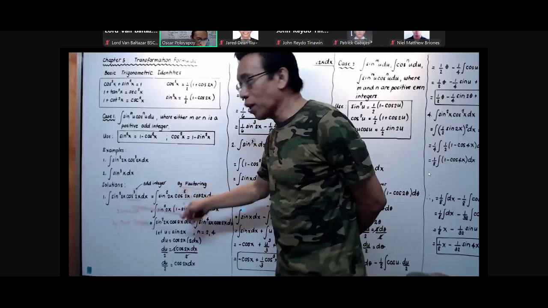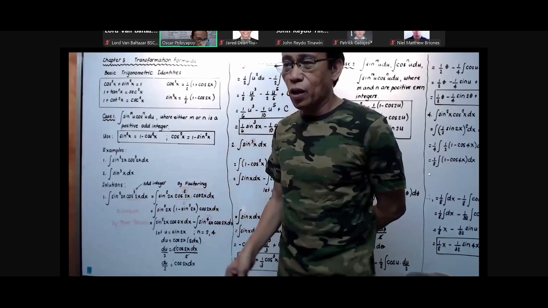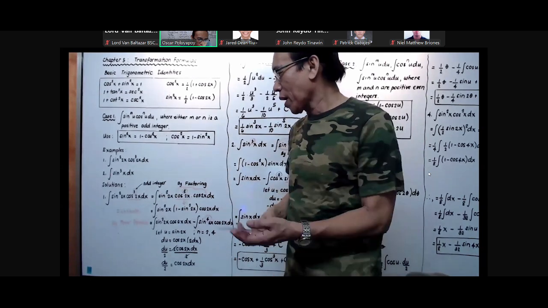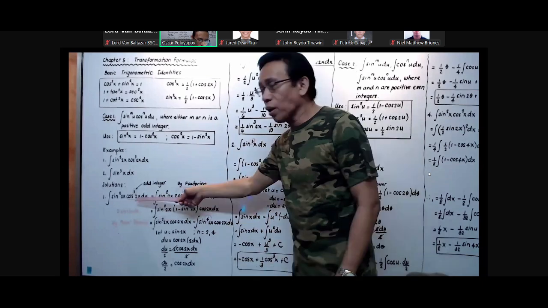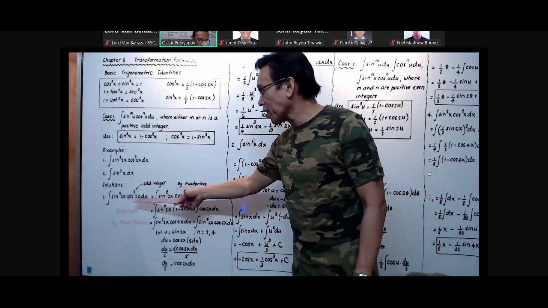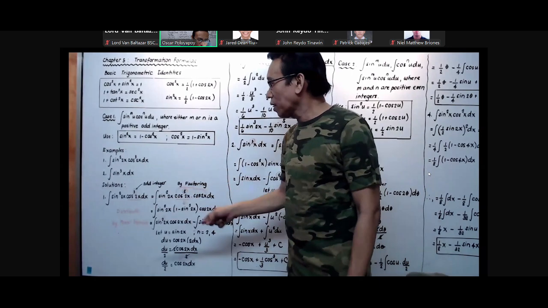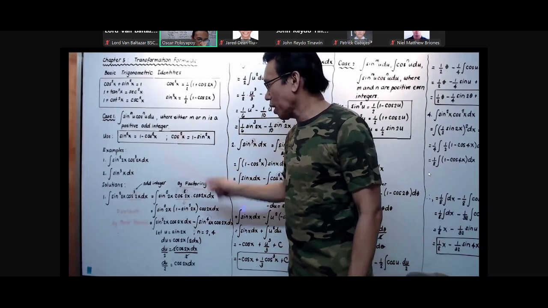x will undergo transformation. What do you mean by undergoing? What is meant by a function that undergo transformation? It means that we are going to factor this function such that it forms now cosine squared x or